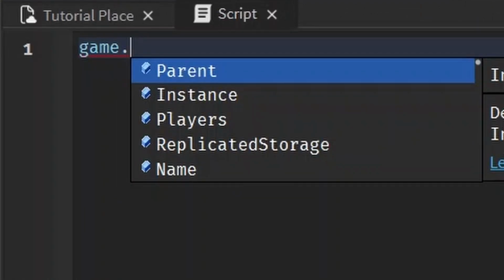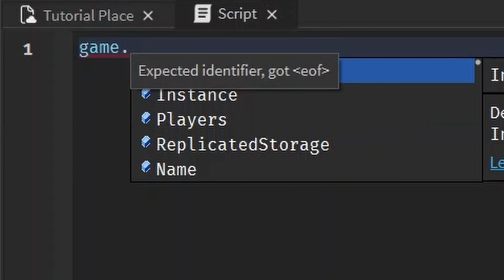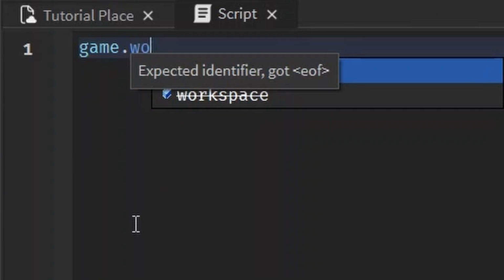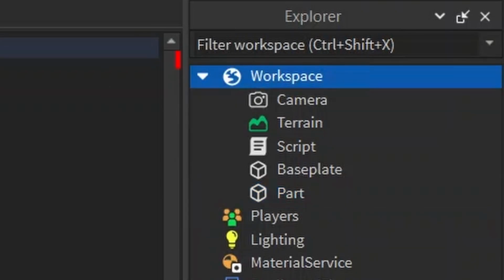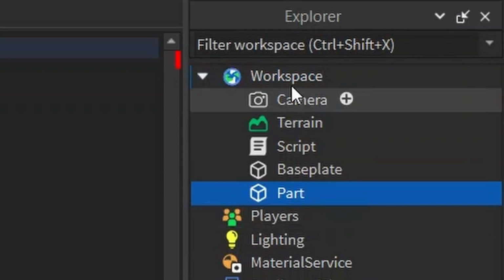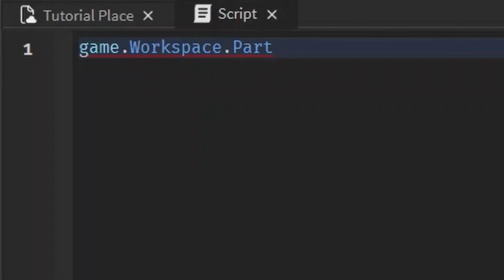And then when you want to go down a level, we use the dot. Like I want to go to a child of the game, so I write dot. And now we want to go to workspace because that's where the part we want to access is. And you type it exactly as it's written in the Explorer tab. And then the next step is part. So all the services are inside of game, including workspace, so game.workspace, and the part is inside of workspace. So we write dot part. So we start out broad and go from child to child until we get to the part that we want.